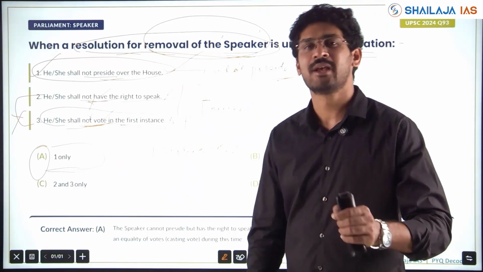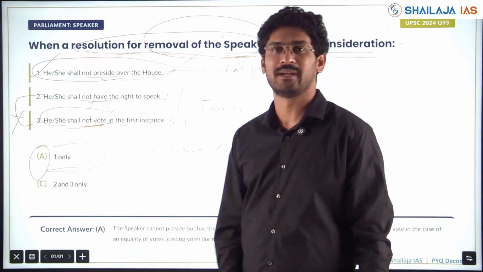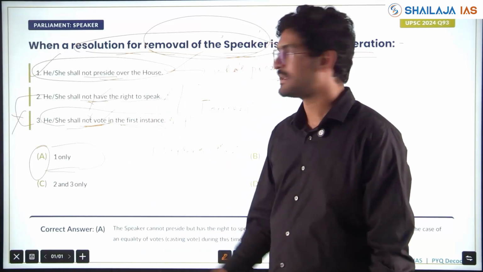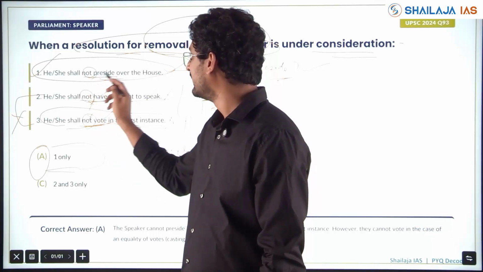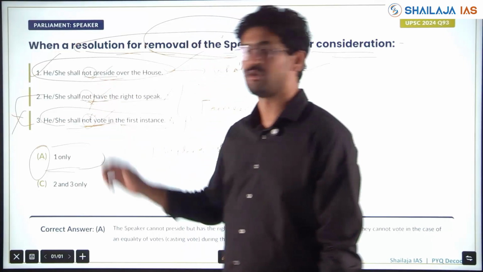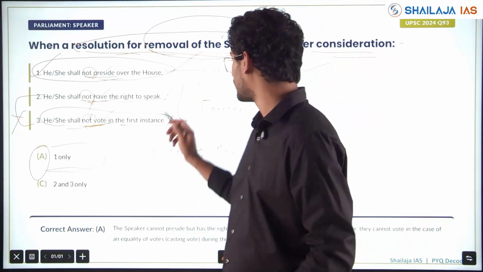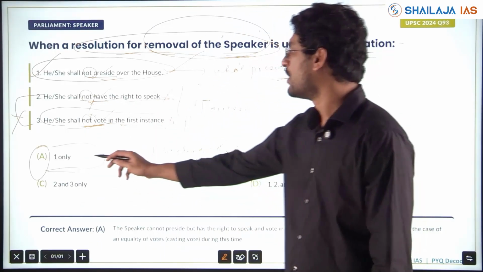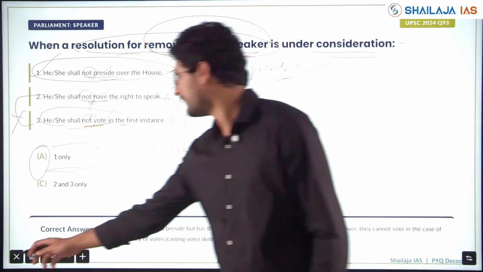If you know the concept, if you know how much depth vertically you have to go with respect to speaker, you know this. No need to guess or second guess, and you know how the trap has been set. One is right and the other two he has just put "not." He can vote in the first instance. He has the right to speak because of natural justice, fairness, right to be heard. So one is the only answer. Clear?